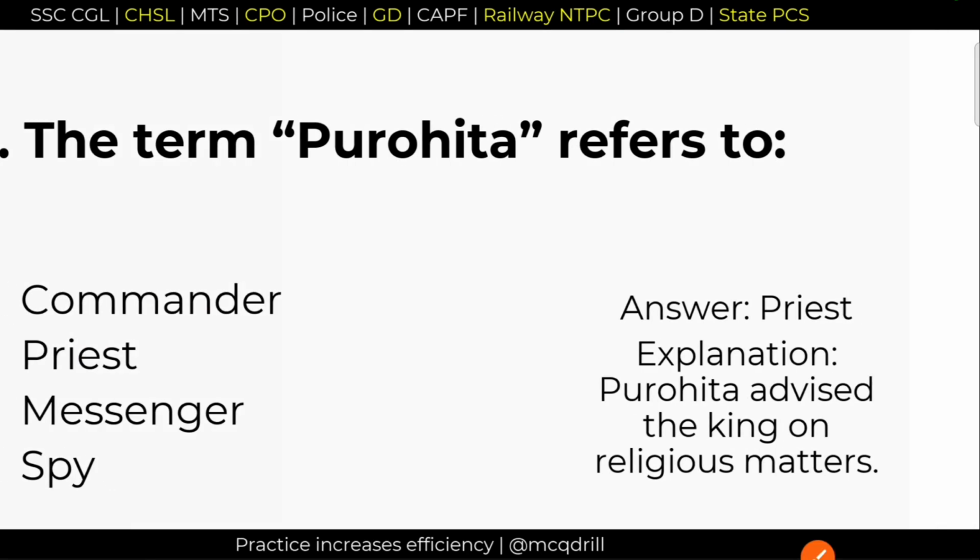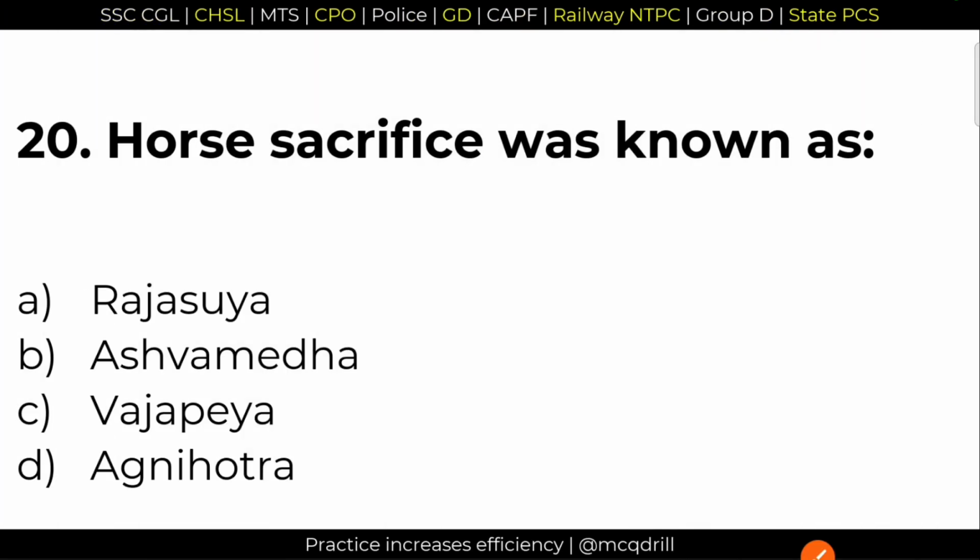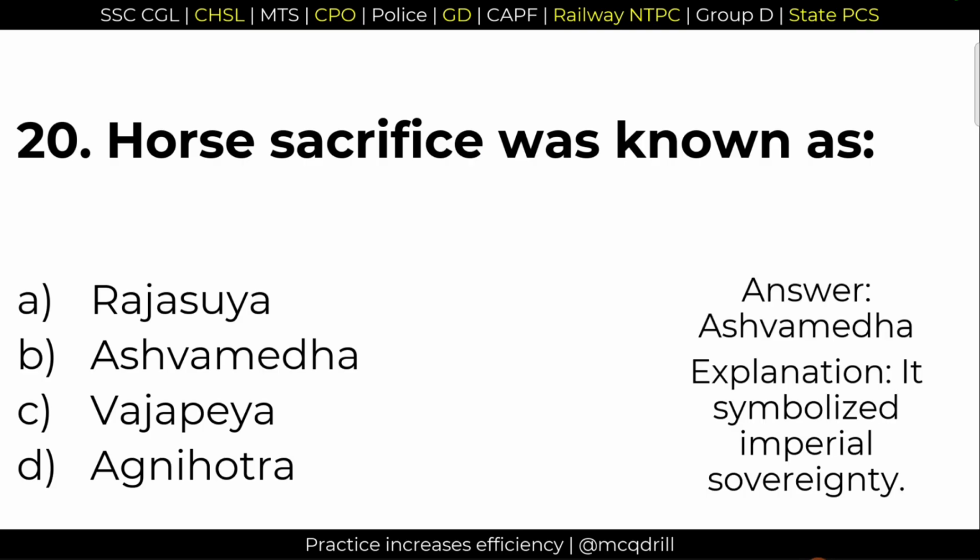Next question. 20. Horse sacrifice was known as. What type of yajna was it? It was Ashvamedha. Option B is the right answer. The horse sacrifice is also known as Ashvamedha yajna.